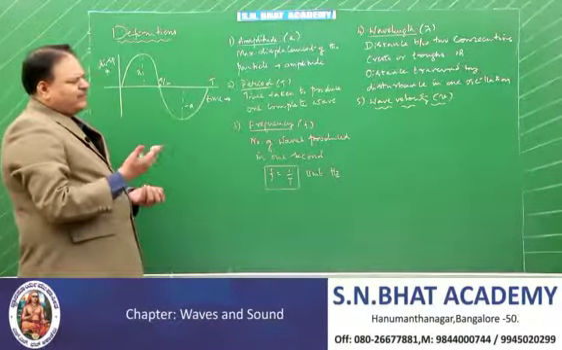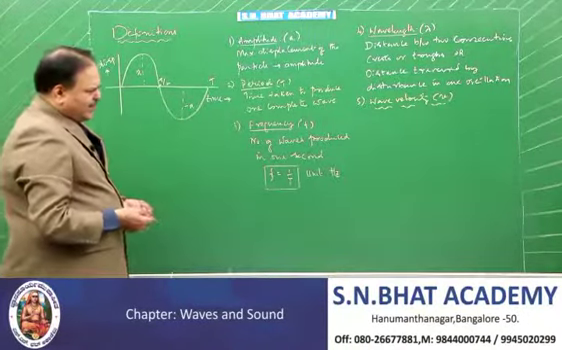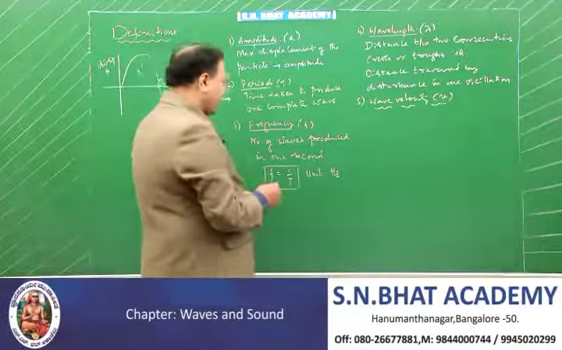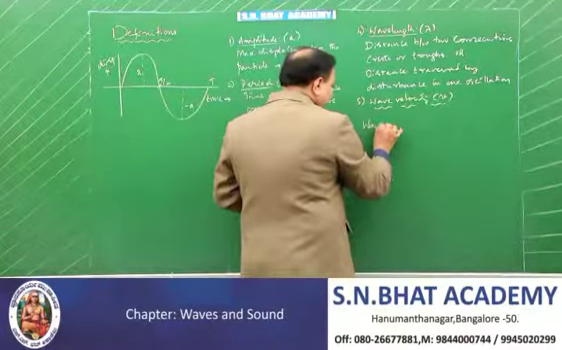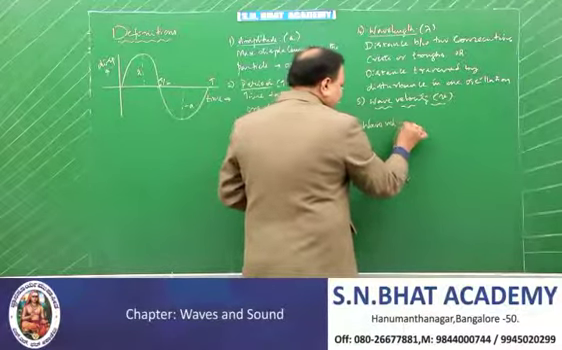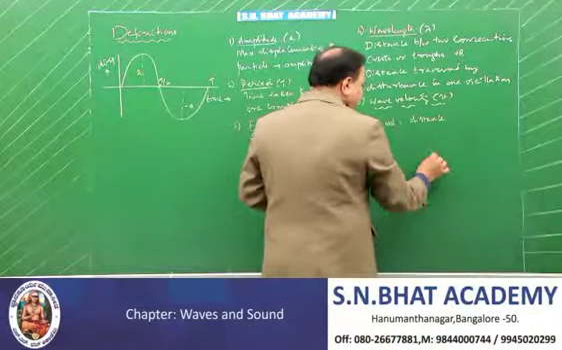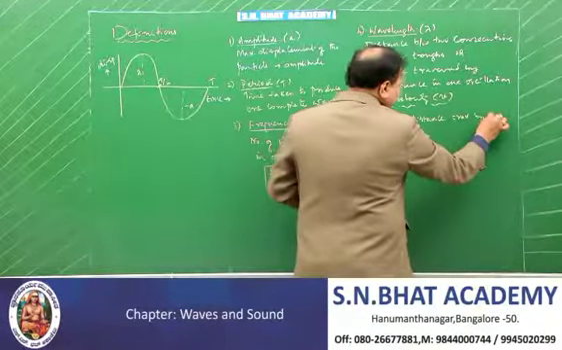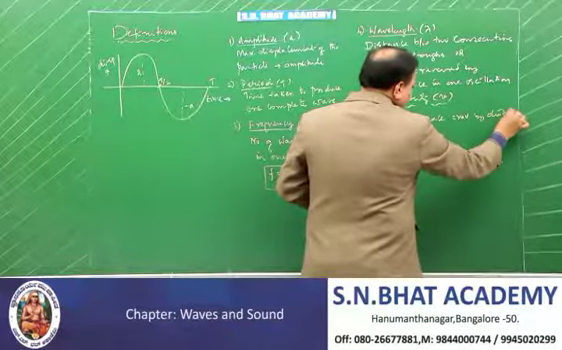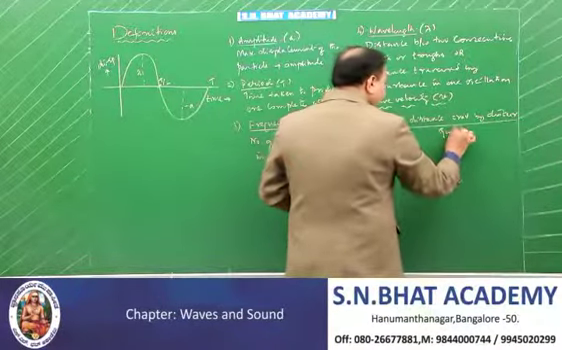Here wave speed and wave velocity are the same. When considering one direction, speed and velocity are the same. Here the wave velocity you can write as: the distance traversed by the disturbance in a given time.